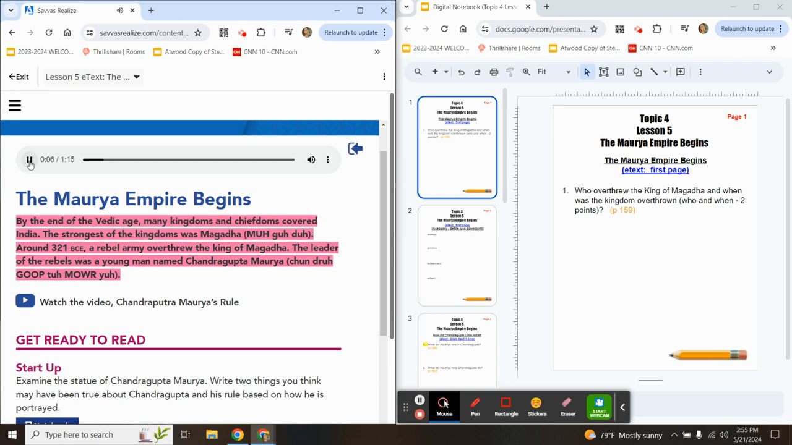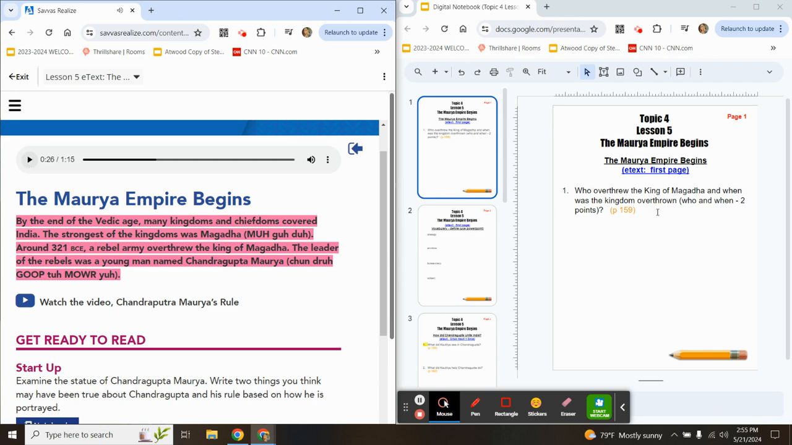By the end of the Vedic Age, many kingdoms and chiefdoms covered India. The strongest of the kingdoms was Magadha. Around 321 BCE, a rebel army overthrew the king of Magadha. The leader of the rebels was a young man named Chandragupta Maurya.